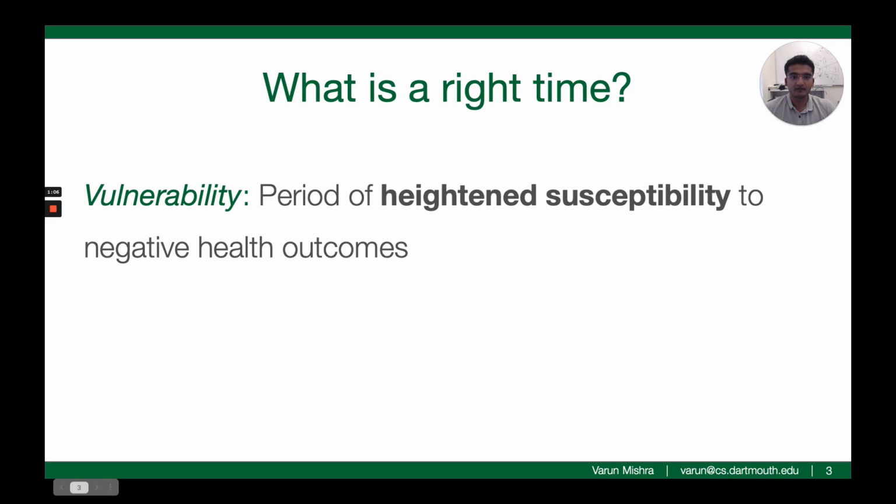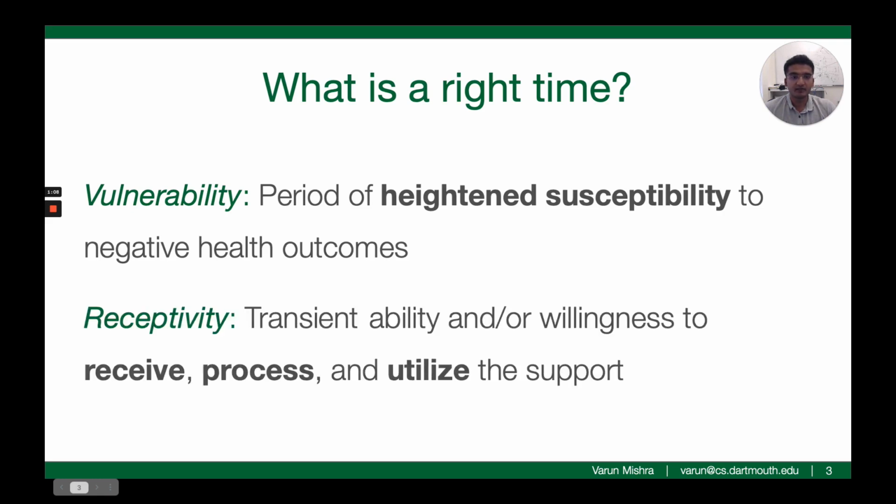The next concept is state of receptivity, that is, periods when users are able and willing to receive, process, and utilize the support provided. For example, delivering stress relieving interventions when a person is giving a talk might not be a good time, even if the person is stressed. Hence, detecting both vulnerability and receptivity is important for an intervention's effectiveness. In our work, we focus on the receptivity component.